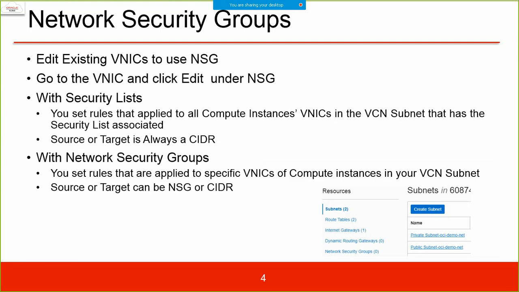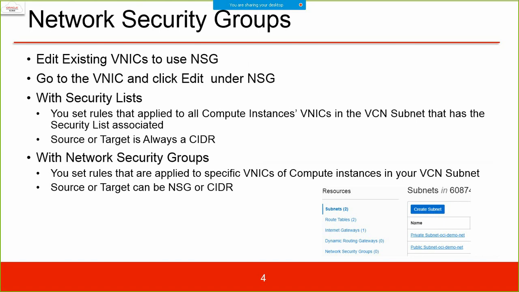Okay. Edit a network security group. Edit existing virtual network interface cards to use NSG. Go to the VNIC, click edit and, under NSG, add it. With a security list, you set rules that apply to all compute instances, virtual network interface cards in the VCN subnet. That is the security list association. This is what I emphasized right in the beginning. That is the advantage of the security list, and that's why we create the security group for that purpose. The source or target is always a CIDR in the case of the security list.